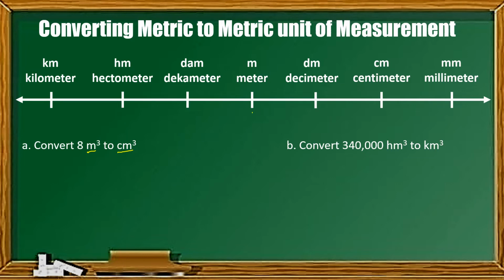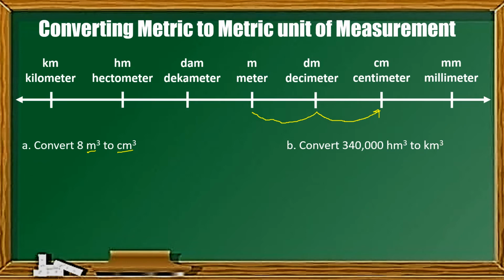In this case, we have 1, 2. So, meron tayong dalawang movement. But in our given problem, siya ay naka-cube. So, ibig sabihin, magiging triple yung movement ng ating decimal. Kasi kung kanina naka-squared, kaya times 2. Dito naman naka-cube, kaya times 3.